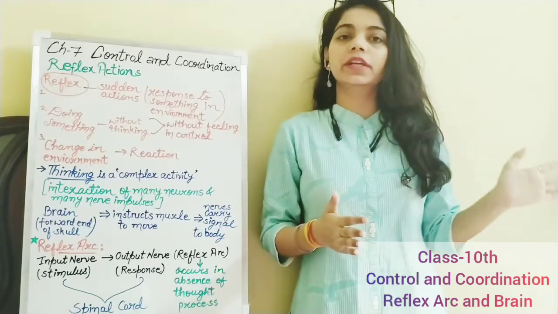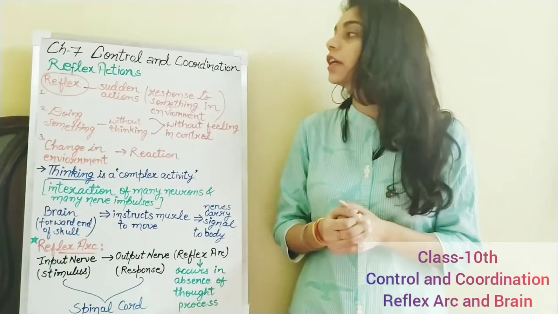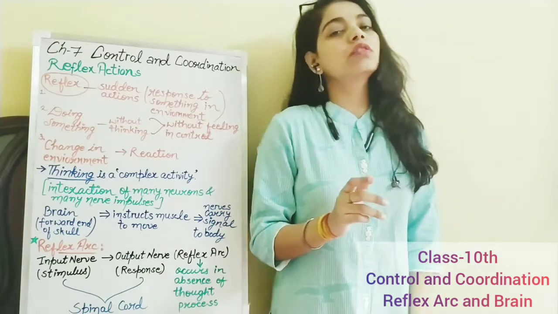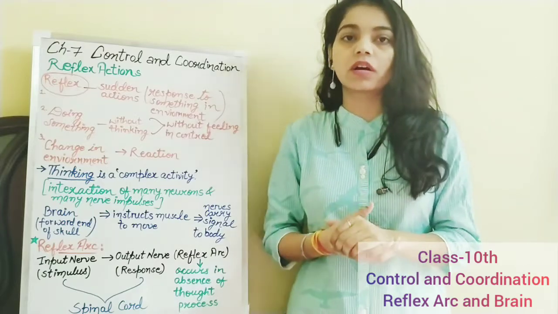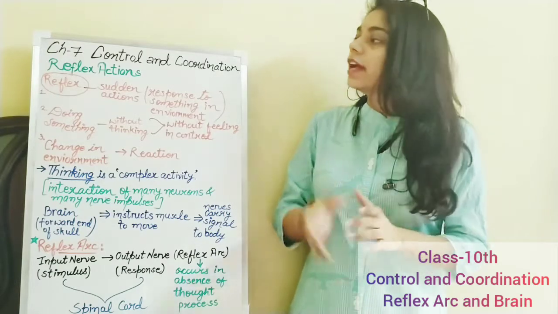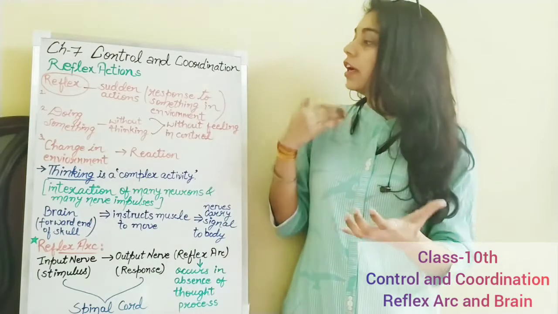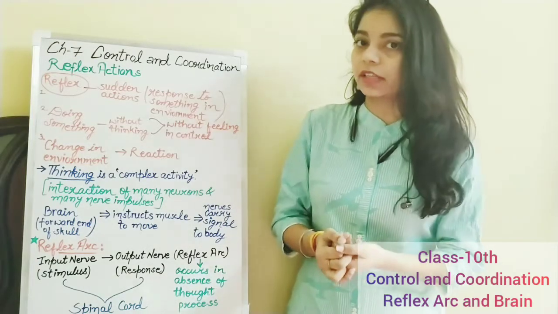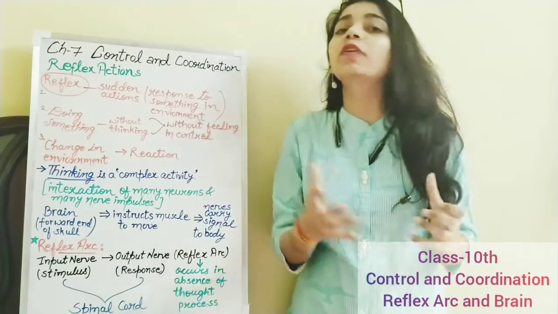We are done with movement, how movement is possible, what the conditions are which make movement, and how the neurons work. They take the messages from receptors and then effectors work in response to it. Reflex action. Reflex means a sudden reaction. It is a response to something in the environment. Doing something without thinking, without feeling in control.